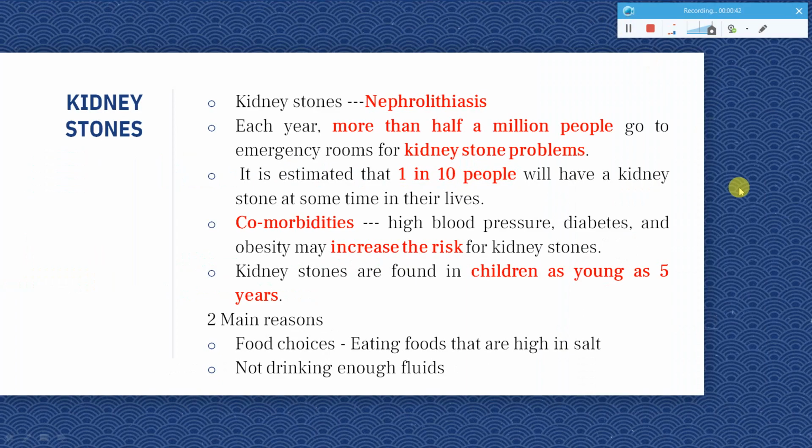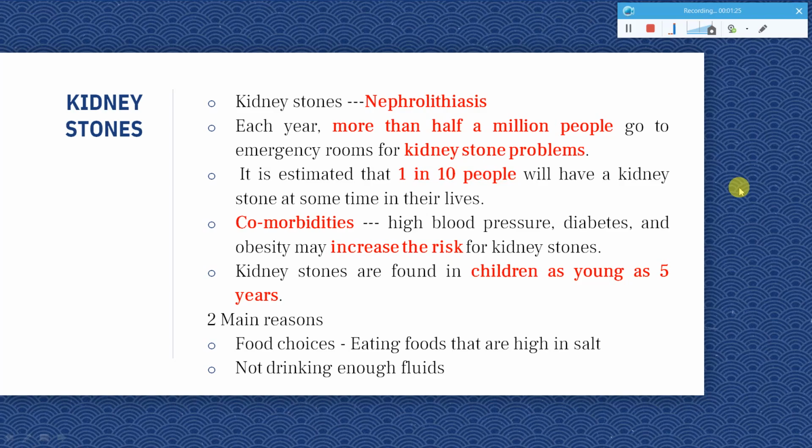A large share of the population is suffering from this issue, and it is the most common issue seen around us. If you take a count of 10, 1 in 10 will be suffering from it, and it is really painful if the kidney stones are formed in the ureter and other regions of the kidney. When you are suffering from comorbidities, there is an even higher chance of having kidney stones. The risk increases with comorbidities like blood pressure, diabetes, and obesity. It is not to do with age. Even children as young as 5 years can suffer from kidney stones.